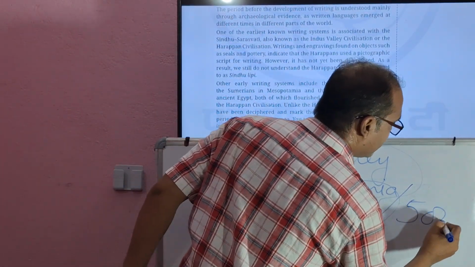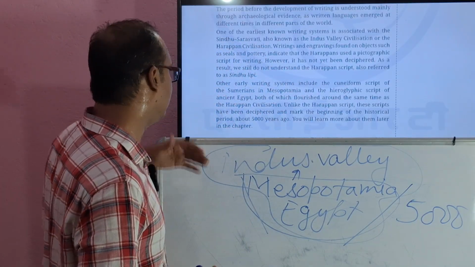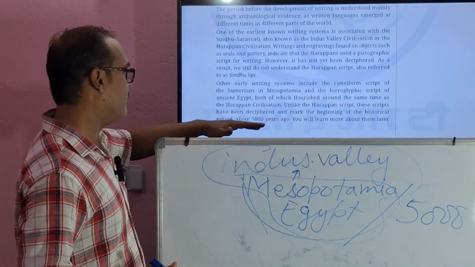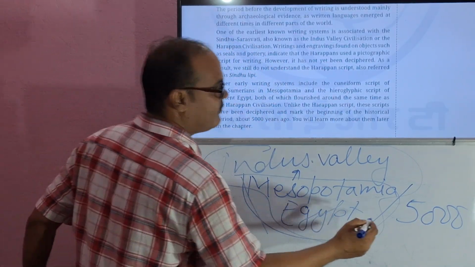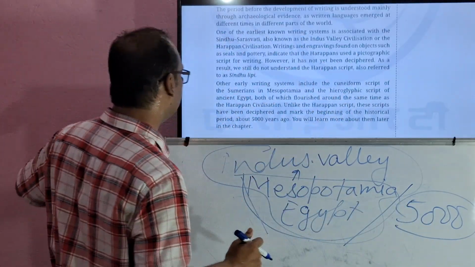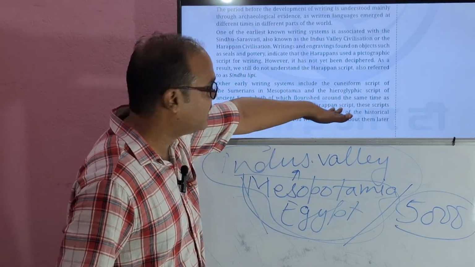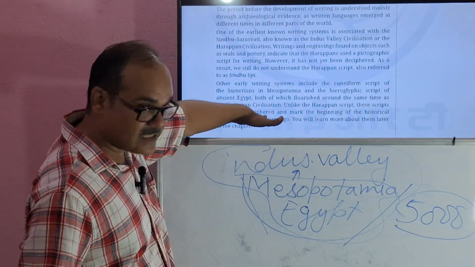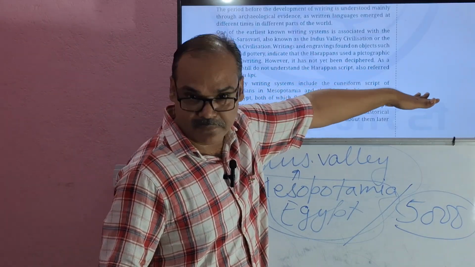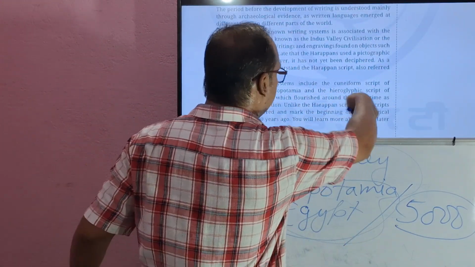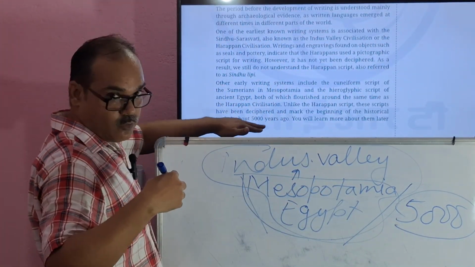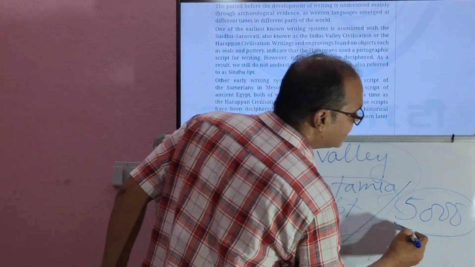They have given the information about civilization, the historical period about 5,000 years ago. Unlike the Harappan script, these scripts have been deciphered and it marked the beginning of the period about 5,000 years ago.